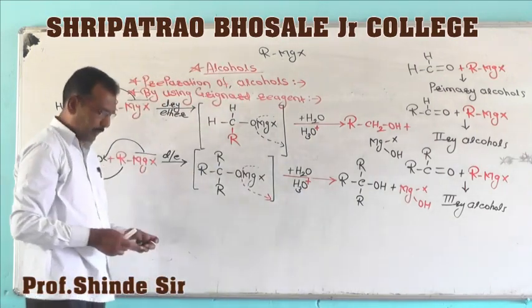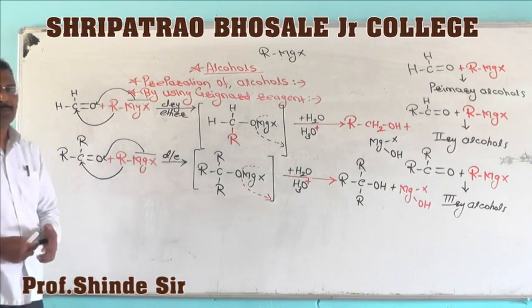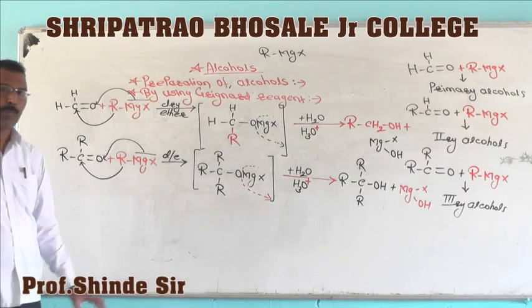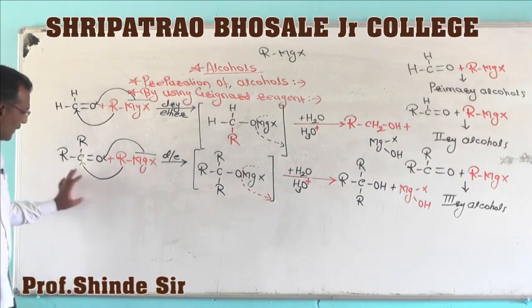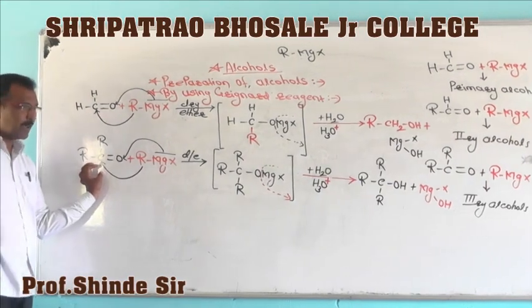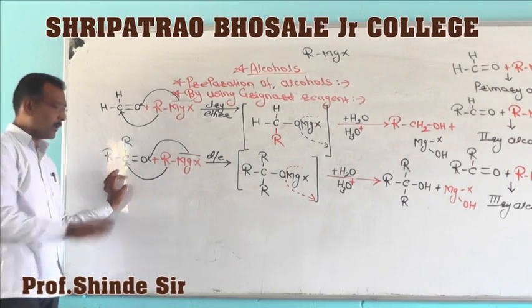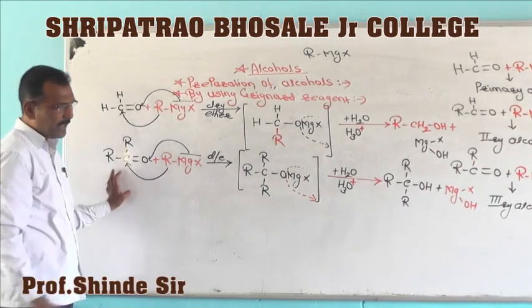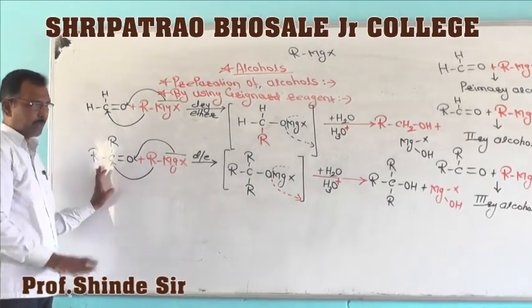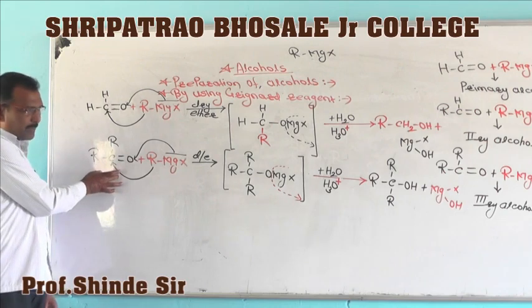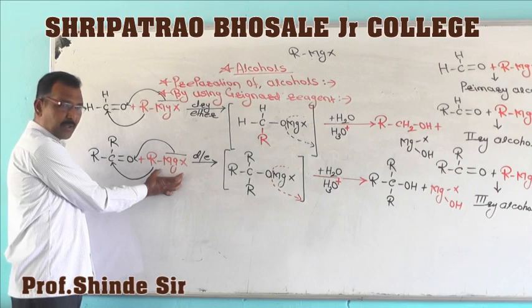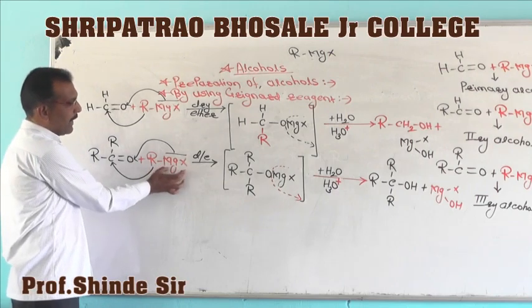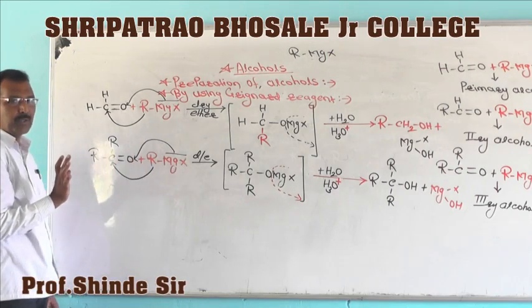For example, I will take tertiary butyl alcohol using Grignard reagent. See here, raw material, what we have to take? For example, we have taken acetone. Acetone contains how many carbon atoms? 3 carbon atoms. So the remaining 1 carbon atom we have to take in the Grignard reagent, that is methyl magnesium iodide here.